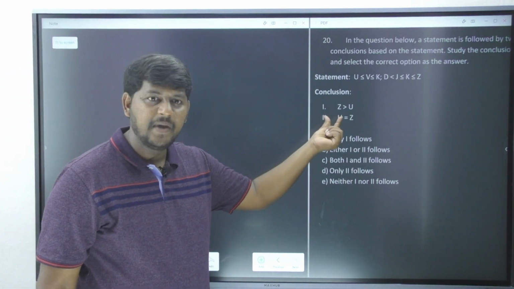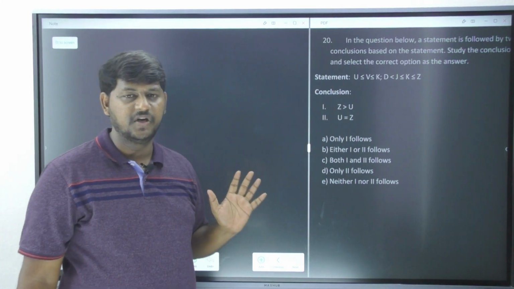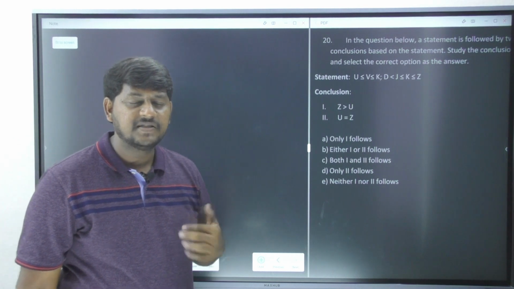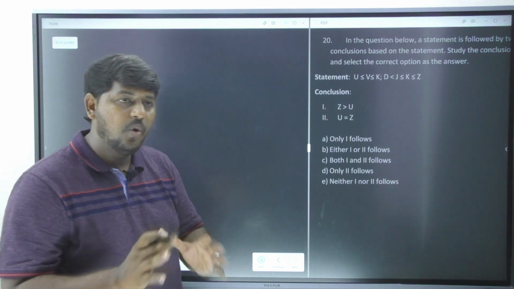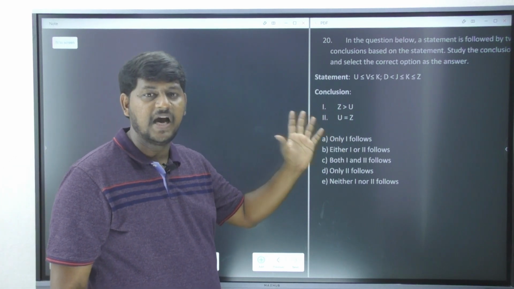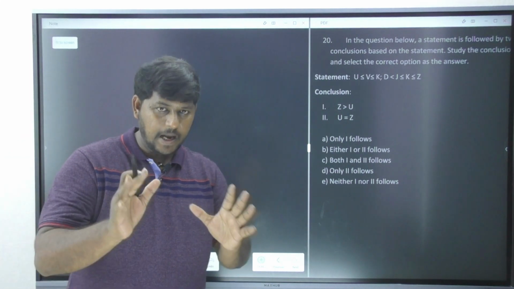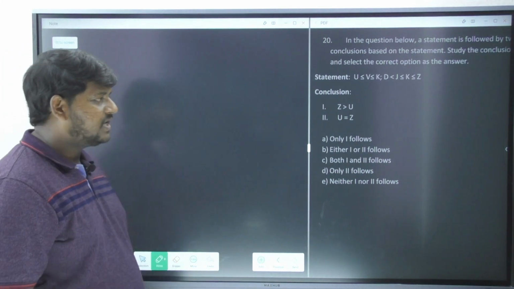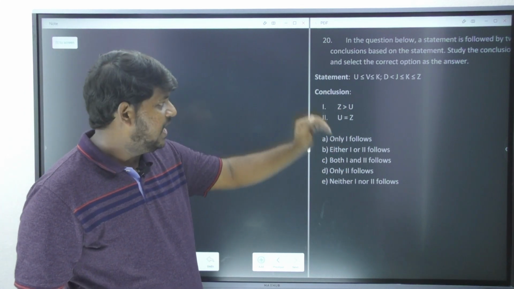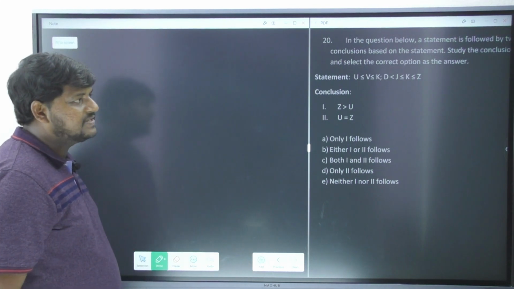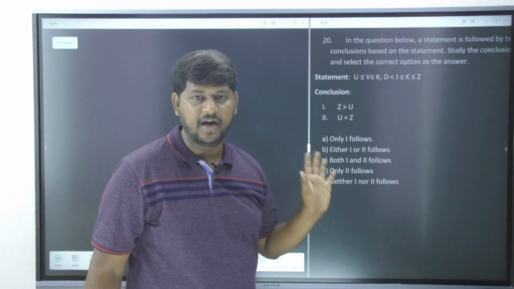90%. You have the same alphabet Z and U in the conclusion 1 and in conclusion 2, 90% our answer is either or. 100% I am going to say it as either or only if both the conclusions are appearing in a single statement. I hope I am not fast. I am going to show you. See, the conclusion 1 and 2 is talking about two persons only, that is Z and U. Now observe in your statement, where is Z and where is U? U is towards your left hand side corner, Z is towards your right hand side corner.